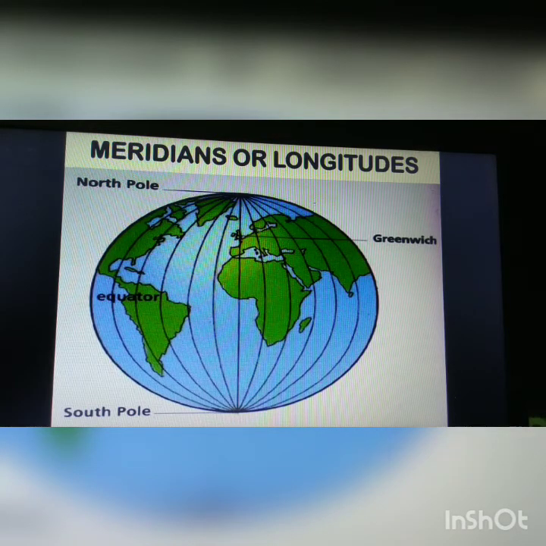In 1884, some countries mutually agreed to fix Greenwich, a place a few kilometers east of London in the UK, as the starting point for the meridians. The meridian which passes through Greenwich was taken as the prime meridian. As we can see, Greenwich is here, and that point is taken to be 0 degree latitude, 0 degree longitude.